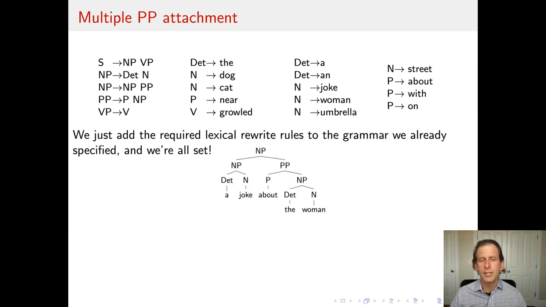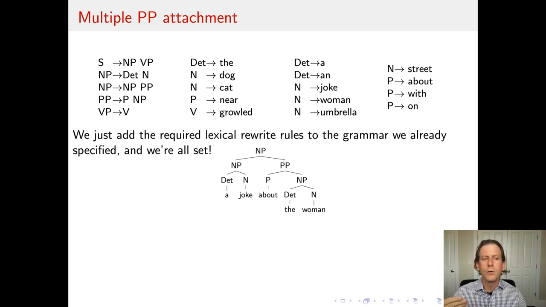Let's start with the first example, a joke about the woman. There's only one interpretation here in terms of which words are associating with which, and correspondingly, if you look at this carefully, there's only one structural description that this grammar affords to this sentence. That's great, so that's success. But that's an easy case.